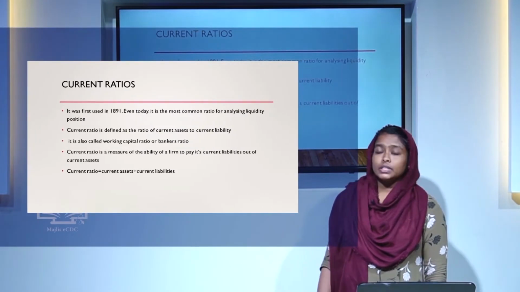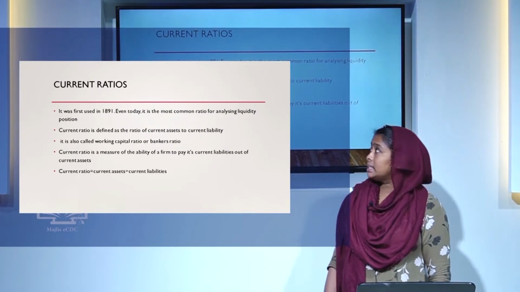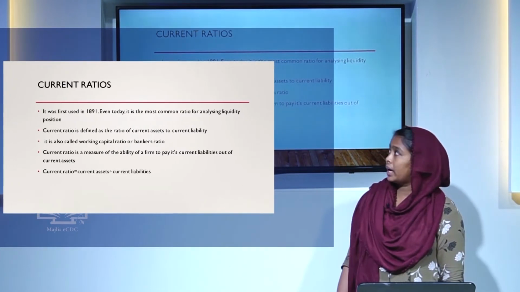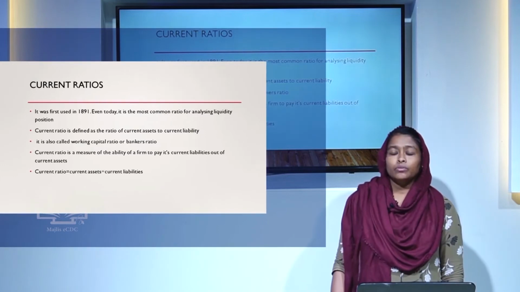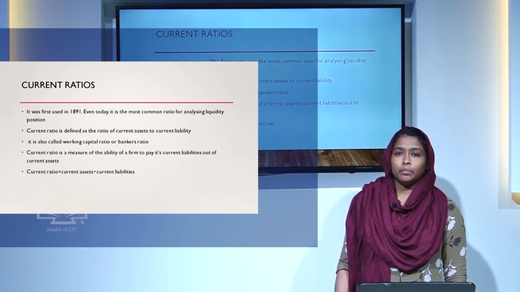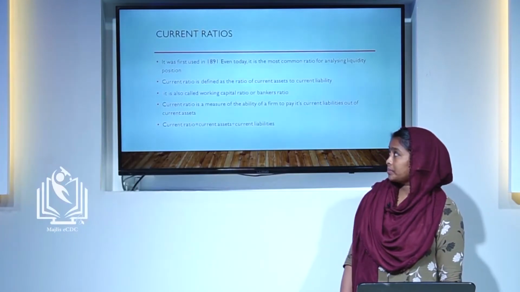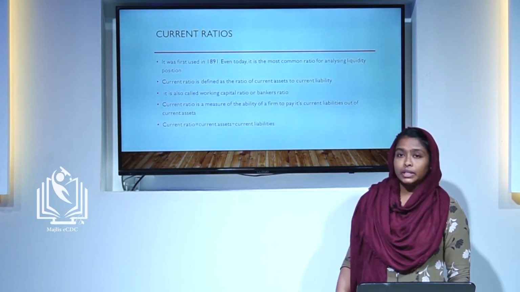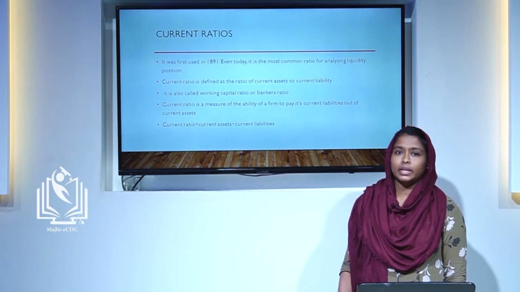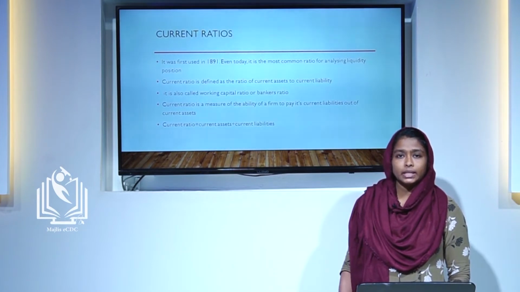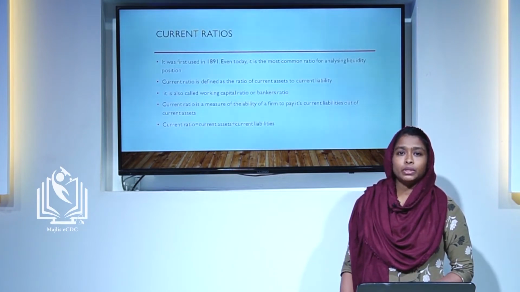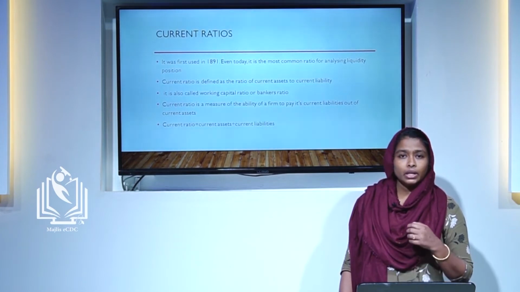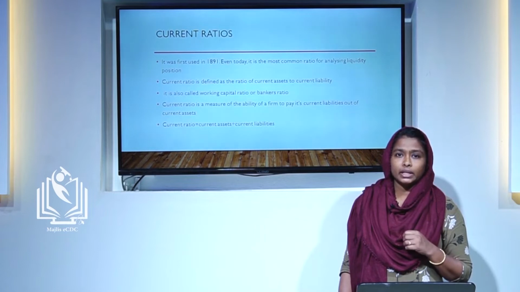First one, current ratio. Current ratio was first used in 1891. Even today it is the most common ratio for analysing a firm's capacity and financial position. Current ratio is defined as the ratio of current assets to current liabilities. It establishes the relationship between current assets and current liabilities. What are the assets included in current assets?